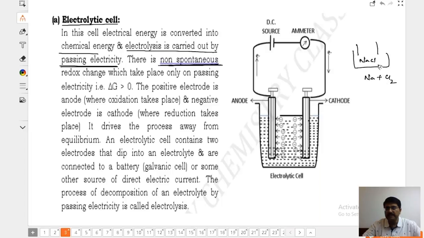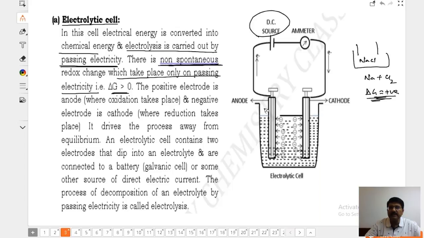No. It is non-spontaneous. For electrolysis, delta G is positive. I'm sorry, I wrote 0. Delta G is positive. We deliberately make it happen by passage of DC current, which takes place only on passing electricity. That is, delta G is greater than 0.